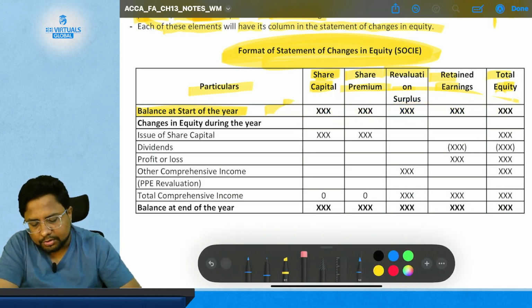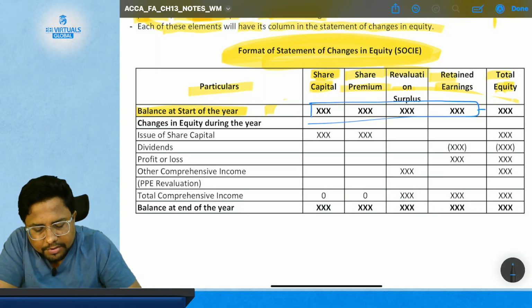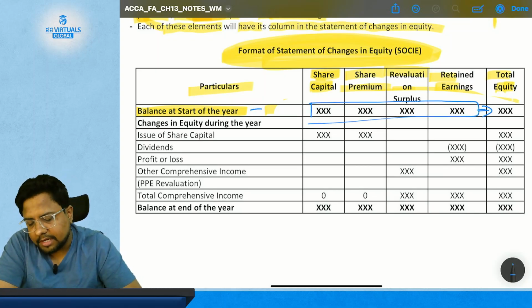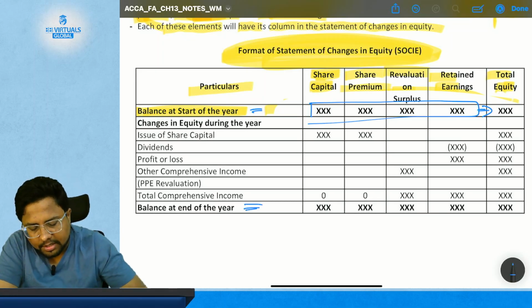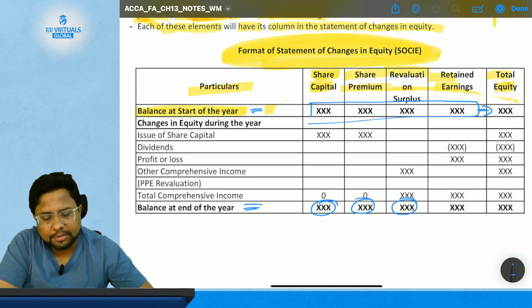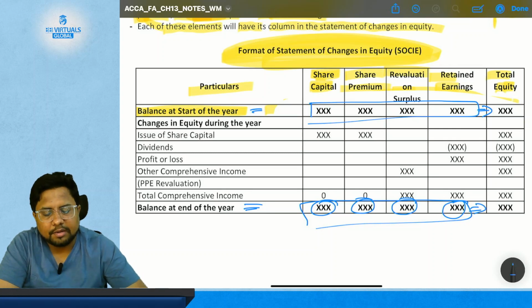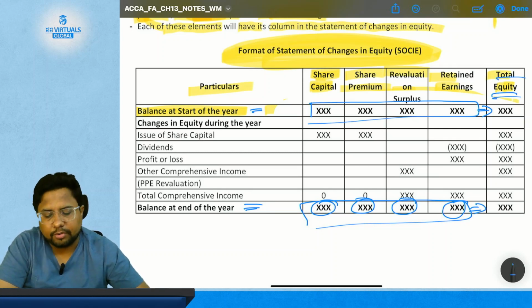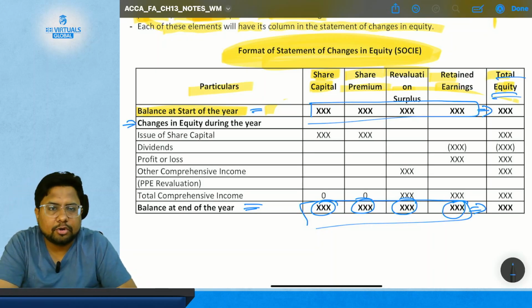So this is the reconciliation. You will have the total of all this, which is the balance at the start of the year. Then you will have the balance at the end of the year. So for share capital, share premium, revaluation surplus, and retained earnings, the total of all will be shown here under the head of total equity. Then the second heading is the changes in equity during the year.